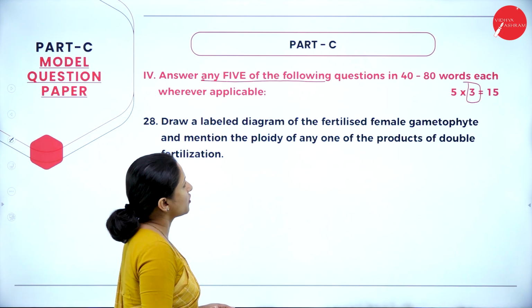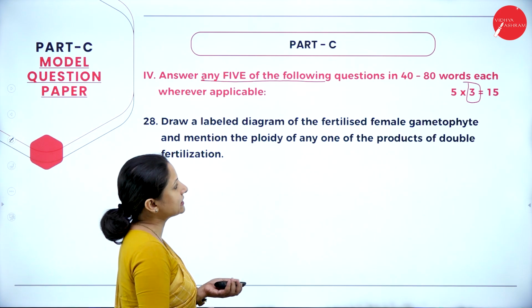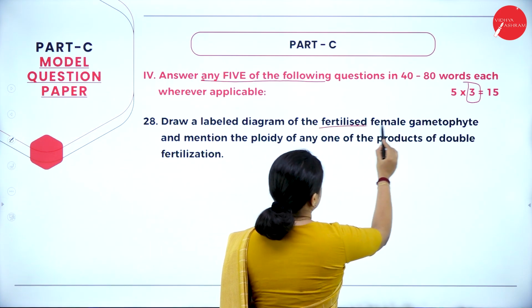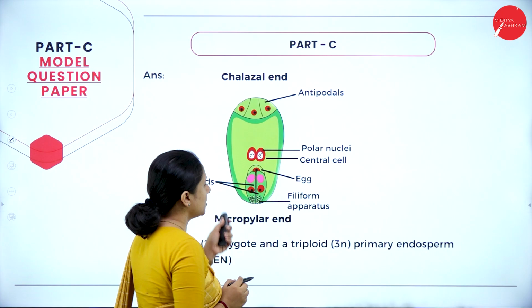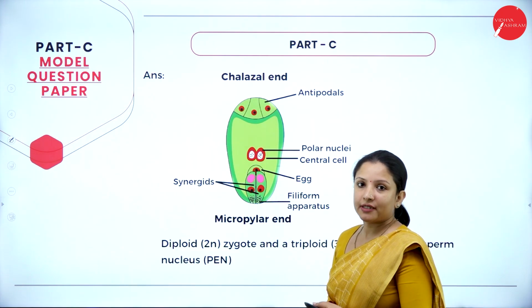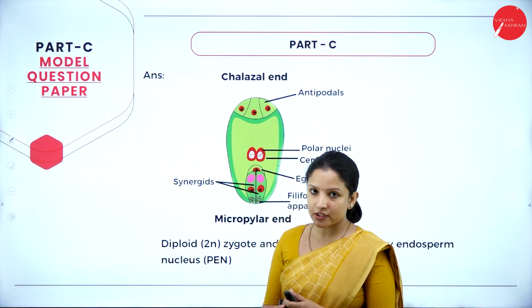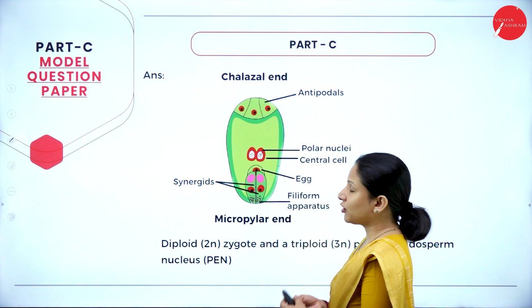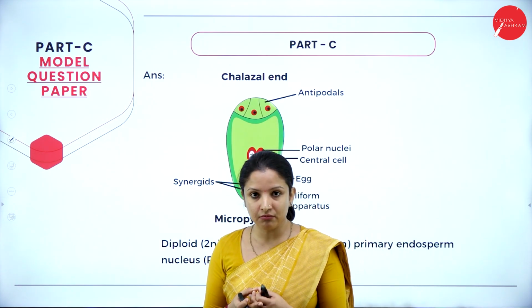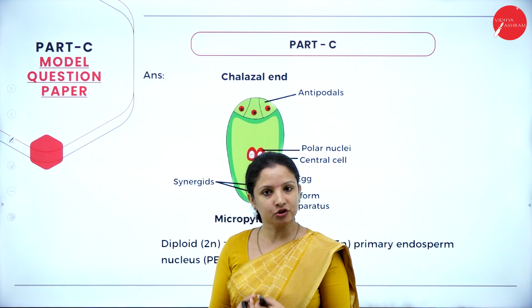So we have to draw the diagram of the fertilized female gametophyte. That is nothing but the diagram of the embryo sac. So we need to draw the diagram of the embryo sac, which contains 7 cells and 8 nuclei. In this, because this is a question for 3 marks, at least 6 labelings should be there.